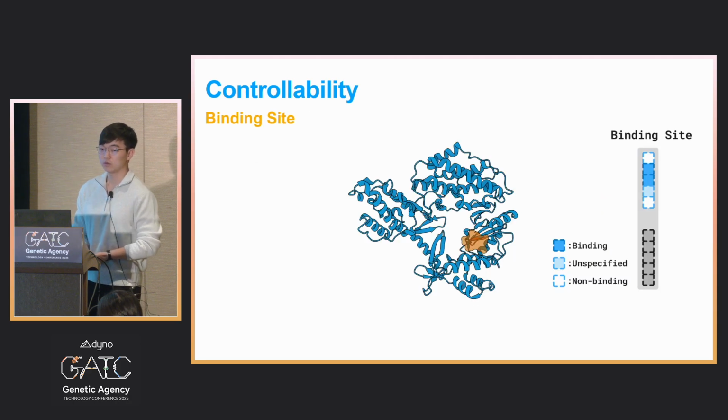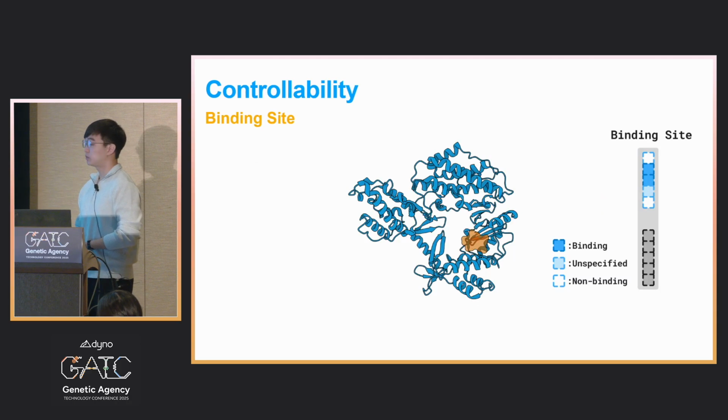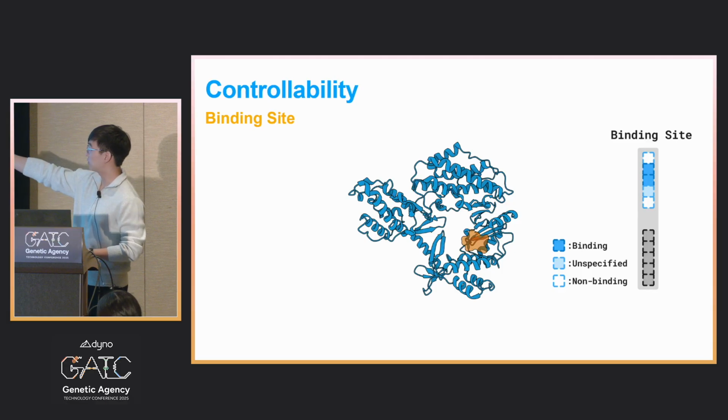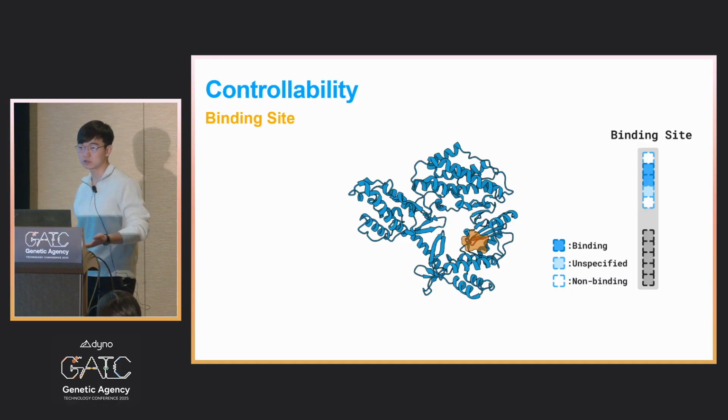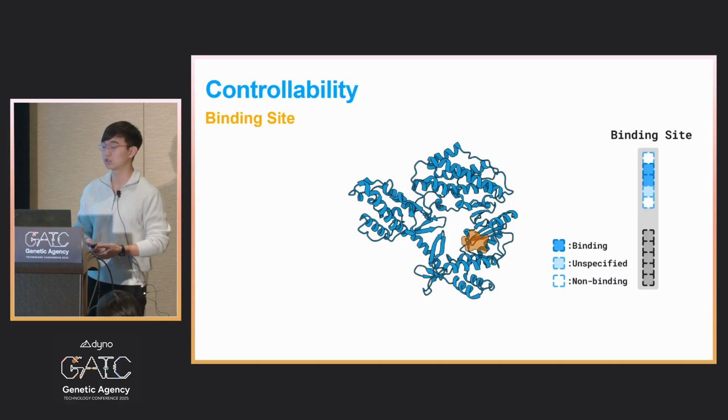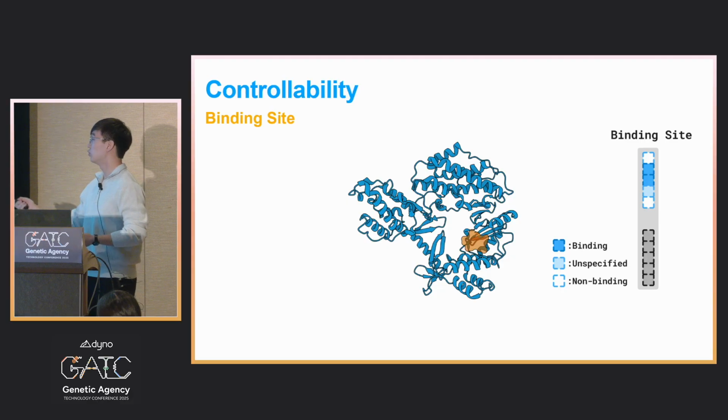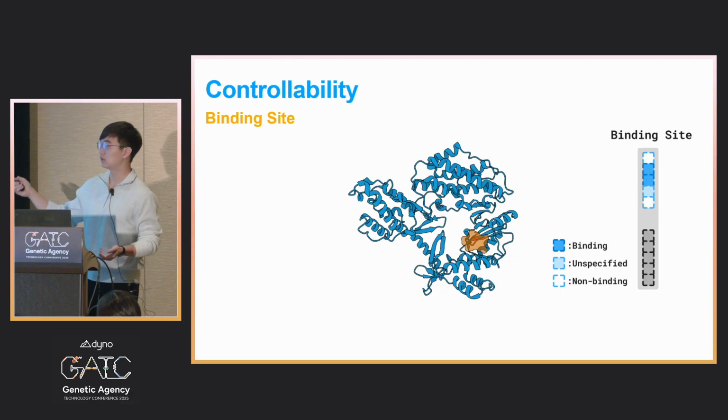And when it comes to binding sites, we can tell the model to bind a specific spot over there because it has a certain function we want to inhibit to kill the cancer cells, as I explained for the example of TERT-telomerase. Or we can tell the model not to bind somewhere and rather bind somewhere else.